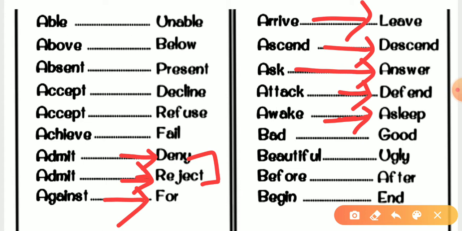After that, bad, then the antonym would be good. After that, the word is beautiful, then the antonym would be ugly. After that, before, obviously we all know, the antonym would be after.